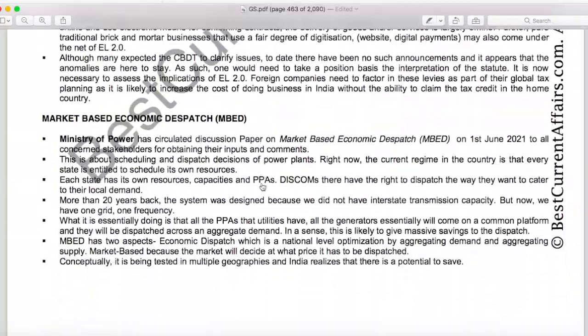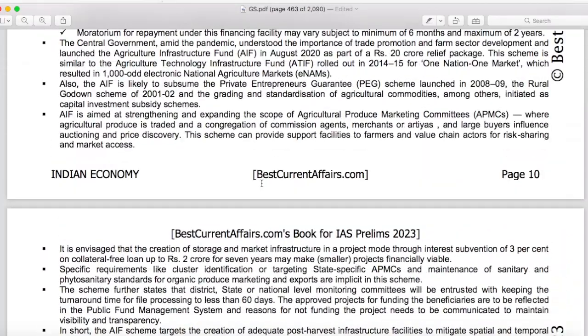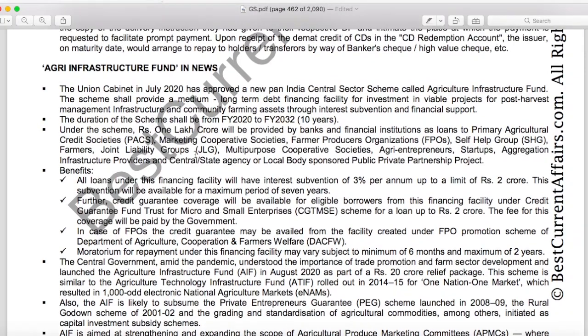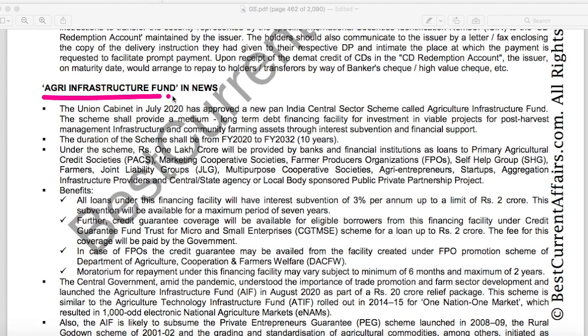Page number 10 of Indian economy booklet. Indian economy book for IAS Prelims 2023 on page number 10. There was a news, Agri Infrastructure Fund. Union Cabinet has approved a new pan-India central sector scheme called Agriculture Infrastructure Fund.